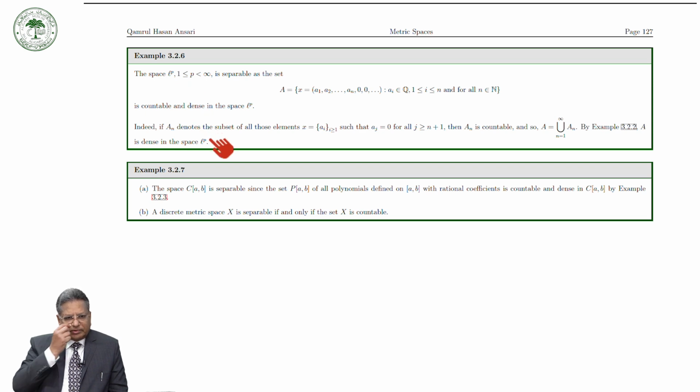Now we have the space C[a,b], the set of all continuous real valued functions defined on the closed interval [a,b].